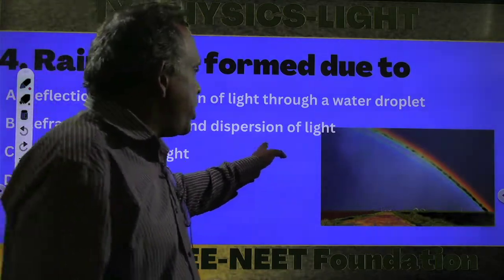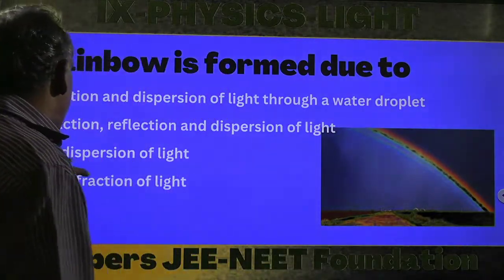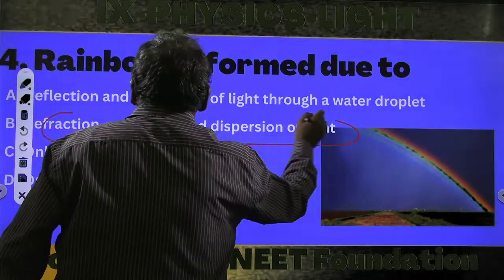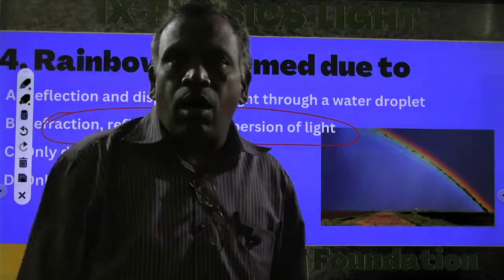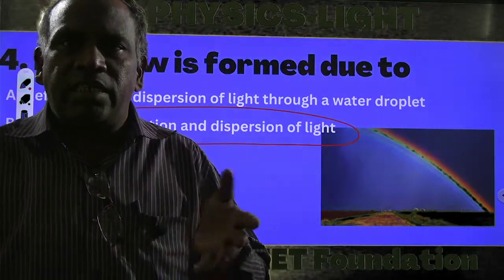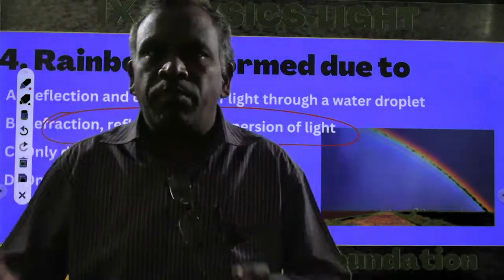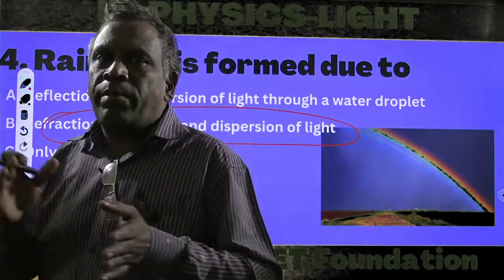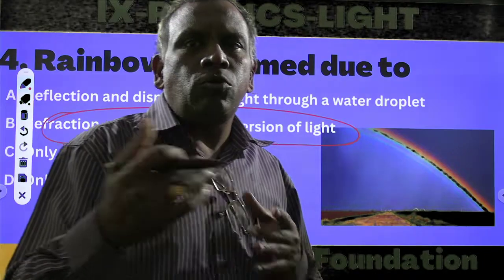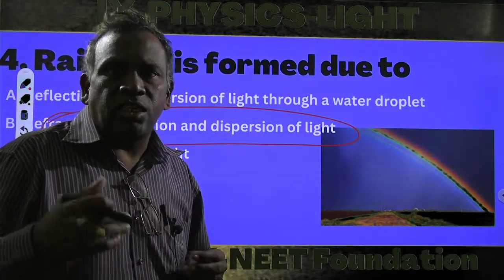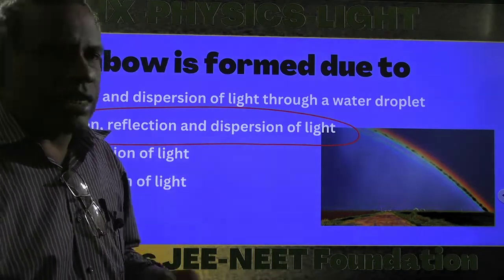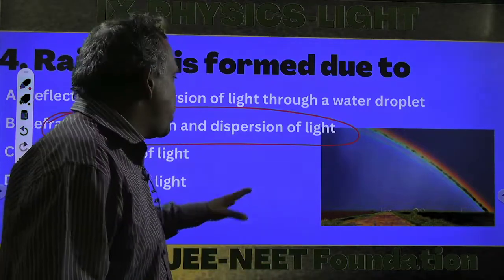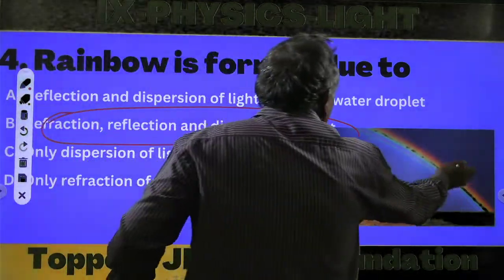Refraction, reflection and dispersion of light. Third option, only dispersion; fourth option, only refraction. The correct answer is reflection, refraction and dispersion, all three phenomena. Reflection means when light is incident on any particular surface and returns back to the original medium. Refraction is the bending of light when it travels from one medium to another medium, due to the change in the speed of the light in the medium. Dispersion is the splitting of white light into 7 colors. All three phenomena make the rainbow.